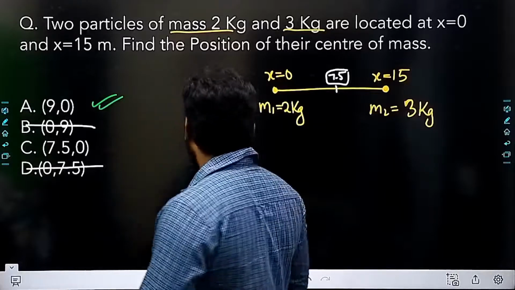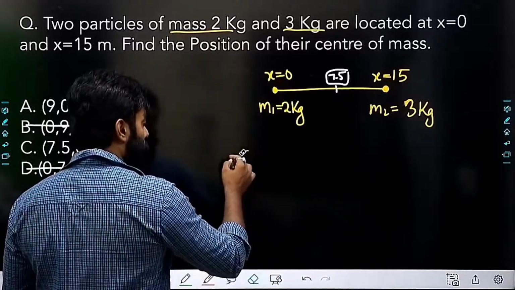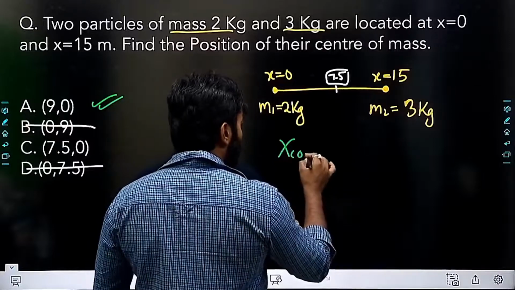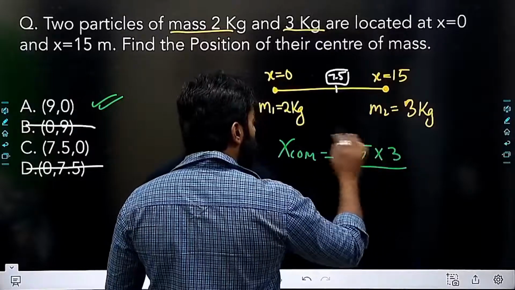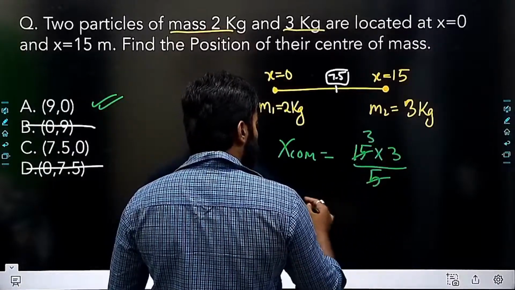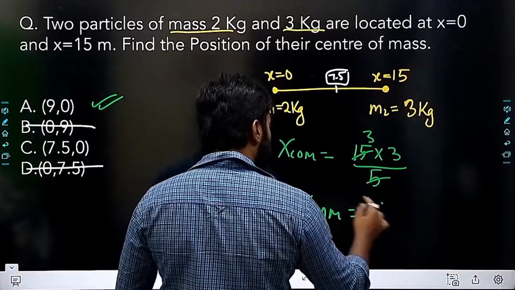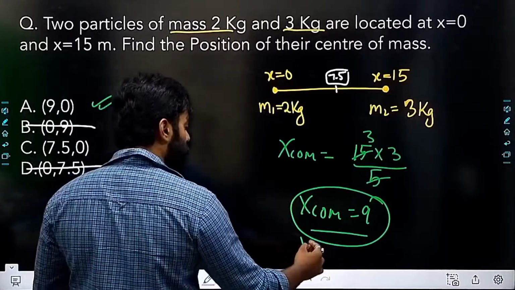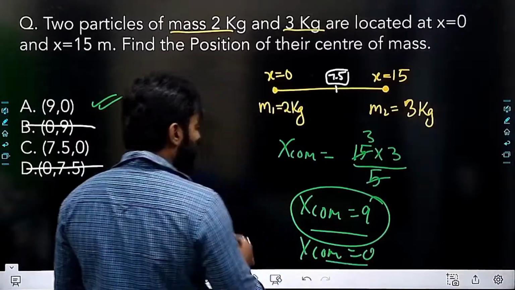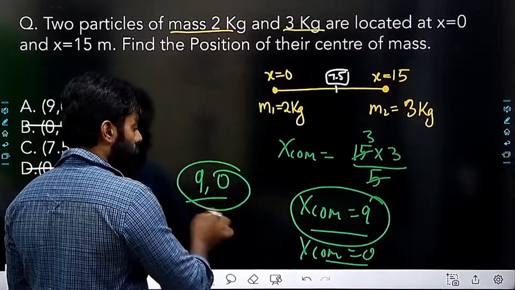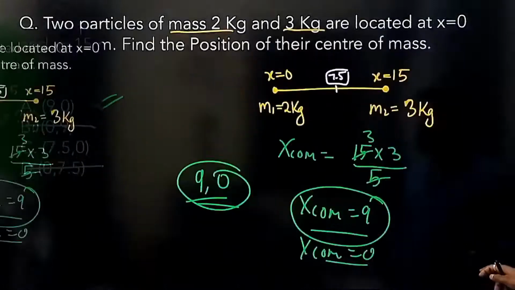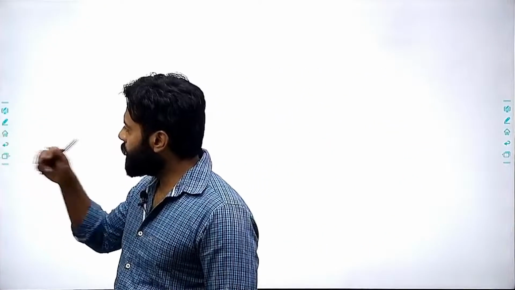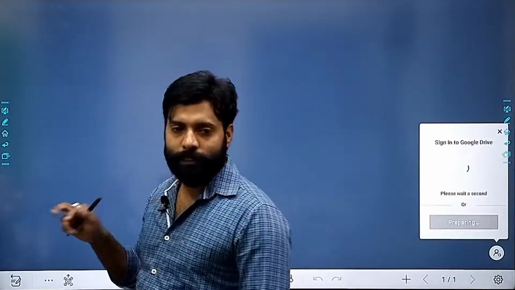Now somebody will ask me how I am solving this, so I'm going to calculate this for them. As I know, m2 x2 is 15 into 3, and the total mass is 5. So xcm is coming out to be 9. So xcm is 9, ycm is 0. So the option (9, 0) is my answer. Let's move on.